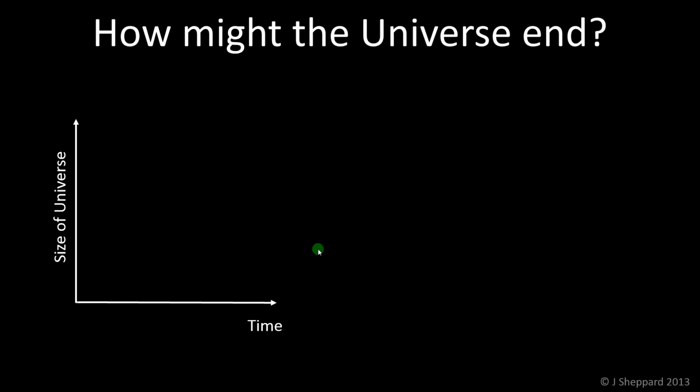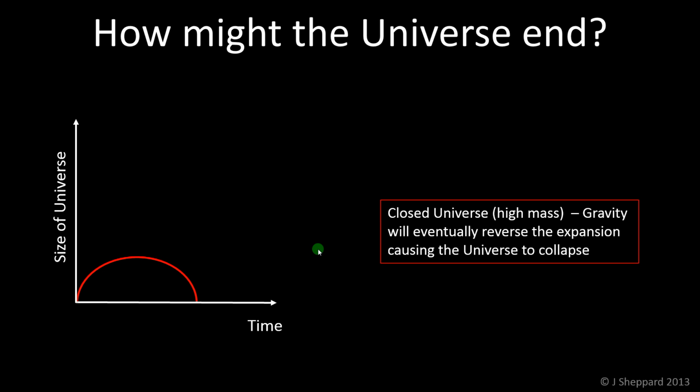And our final thing to deal with in this video is just thinking about how the universe might end. So there are 3 main scenarios that people talk about. The first one of these is what we call a closed universe. On this graph, we've got a very simple timeline along the bottom, and then the size of the universe up the side. In this picture, the Big Bang is here at the start of time, and the universe expands. But because this universe has got very high mass, so there's a lot of stuff in it, there's more gravitational attraction. Eventually, gravity will overcome the expansion and cause the universe to collapse back down.